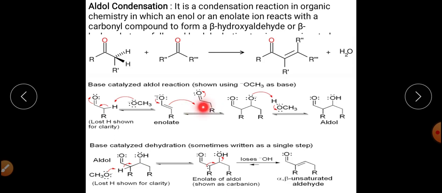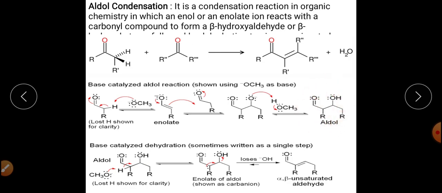After this, it will finally abstract the H from this particular CH3OH, and it will get converted into the beta hydroxyaldehyde or beta hydroxy ketone, that is aldol, which is the addition product of the aldol reaction.